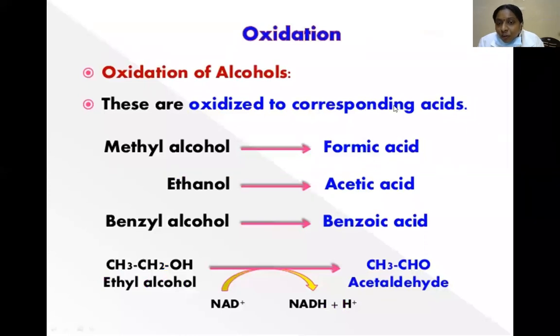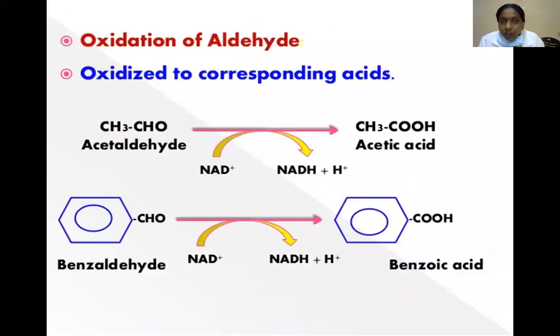Oxidation of alcohols. Here, alcohols are oxidized to acids: methyl alcohol to formic acid, ethanol to acetic acid, benzyl alcohol to benzoic acid. Ethyl alcohol, in the presence of an NAD-dependent reaction, forms acetaldehyde. Oxidation of aldehyde to acetic acid: acetaldehyde is converted to acetic acid. Benzaldehyde, by an NAD-dependent enzyme, is converted into benzoic acid.